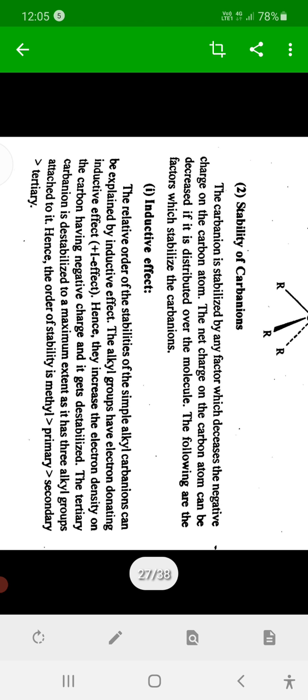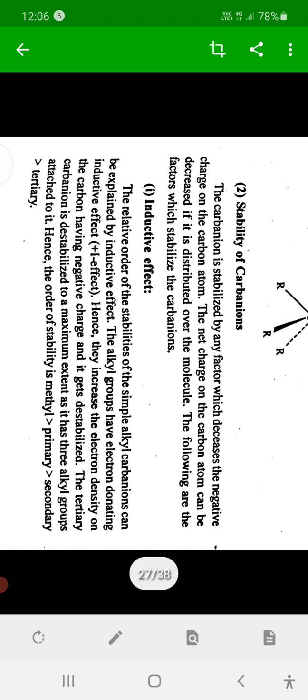Because of that negative charge, that carbon is unstable, and if adjacent groups can withdraw that electron density towards themselves and minimize the electron density of that carbon, they can stabilize the carbanion.